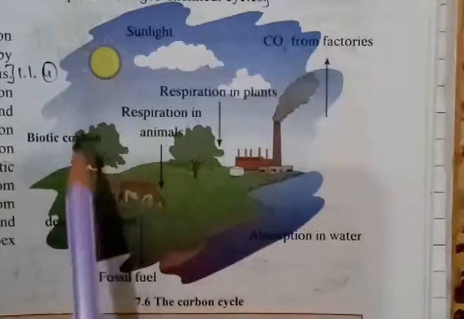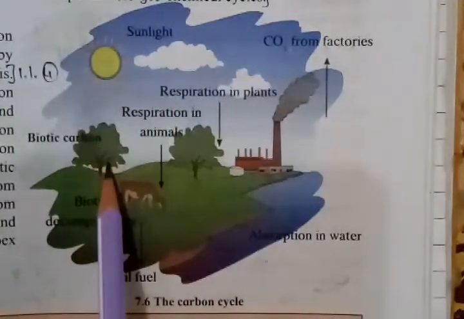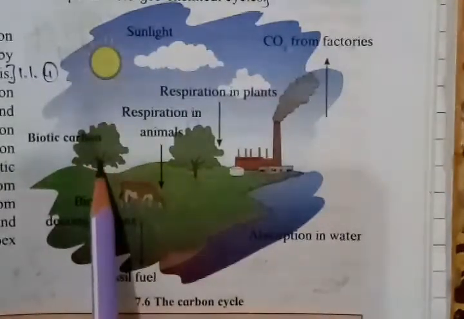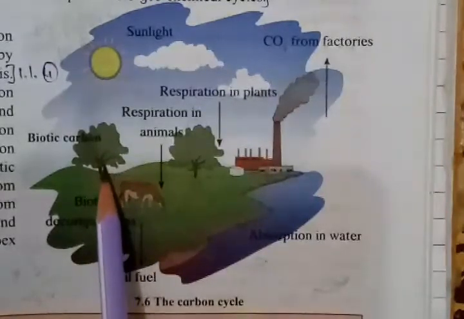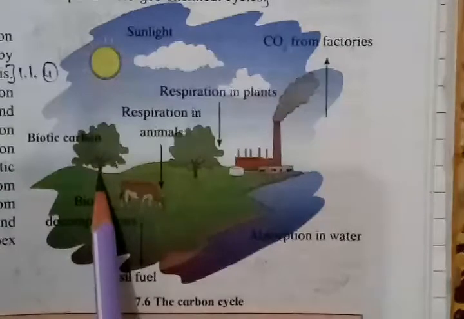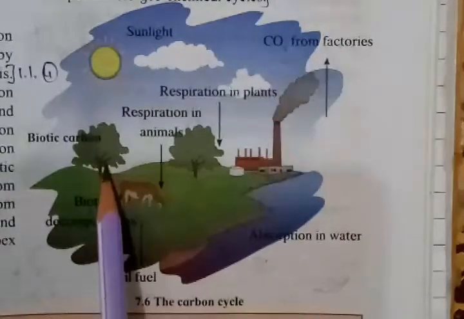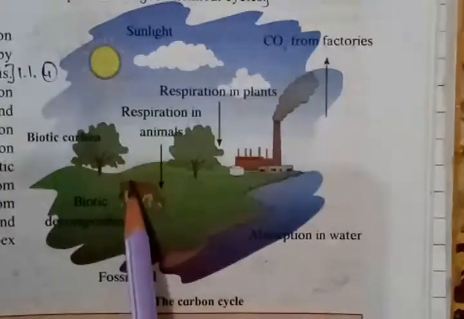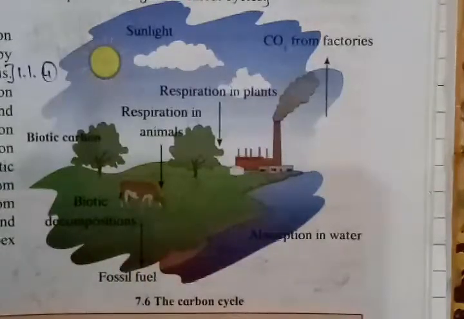Plants, what do they do? Plants absorb carbon dioxide which is present in our atmosphere. They absorb carbon dioxide with the help of sunlight and prepare their own food. Now after that, what do these plants do? They convert this carbon dioxide into carbohydrate by the process of photosynthesis, and in the same way they also produce some carbon compounds known as proteins and fats.